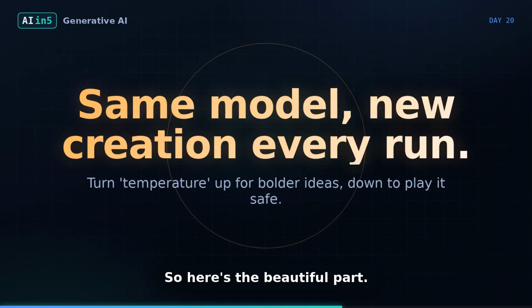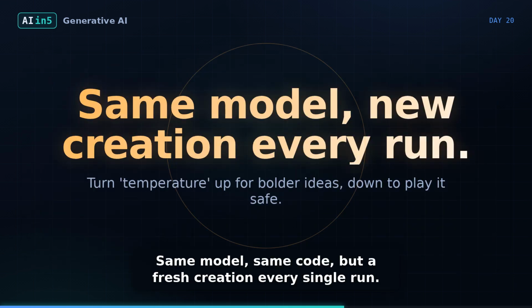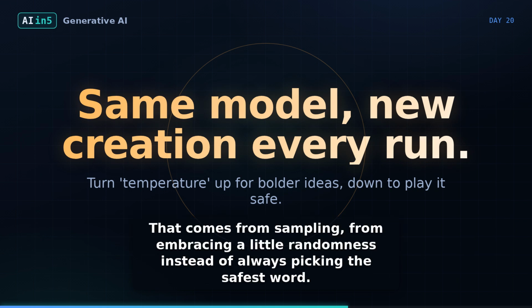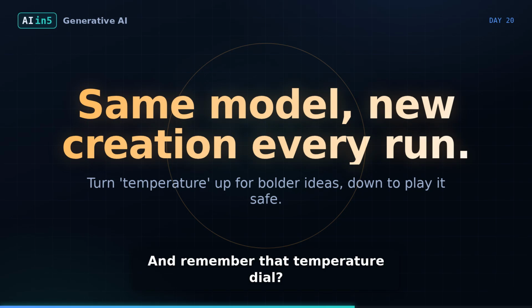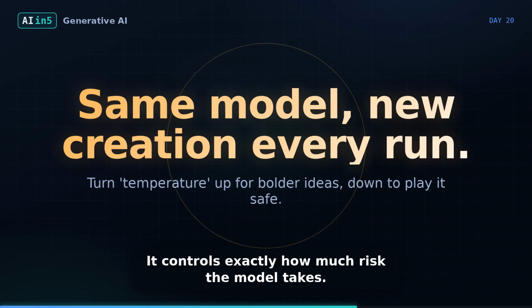So here's the beautiful part. Same model, same code, but a fresh creation every single run. That comes from sampling, from embracing a little randomness instead of always picking the safest word. And remember that temperature dial? It controls exactly how much risk the model takes.